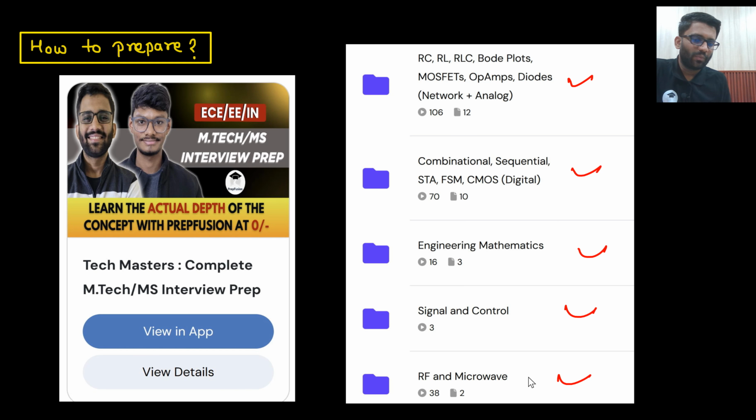And if you are thinking to put EMFT, then you can cover the RF and microwave part as well, because basically EMFT is RF and microwave only. So you can cover this particular part if you want to put EMFT as one of your favorite subjects.